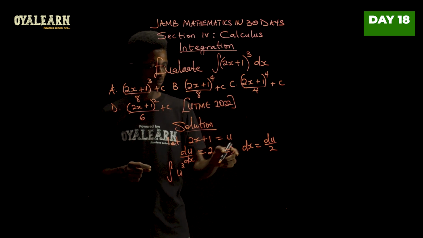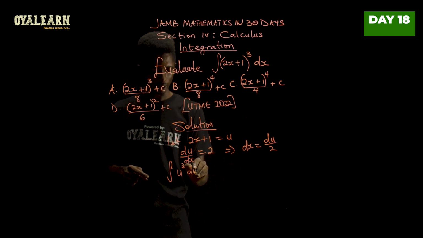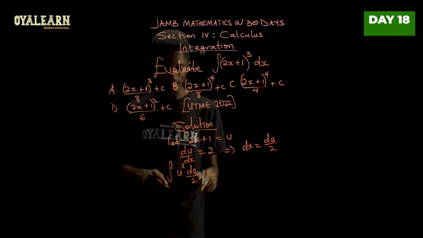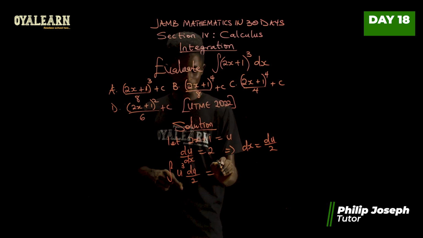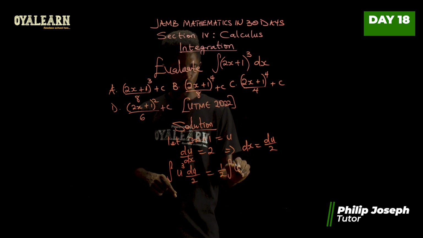And then dx will then become du over 2. Now, let's integrate this. This will then be, we pull out the constant 1 over 2, so 1/2 integral u cubed du.